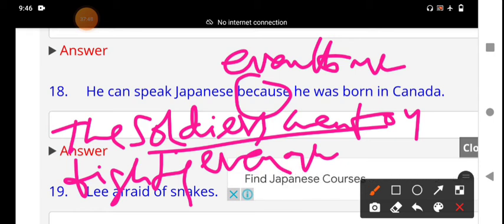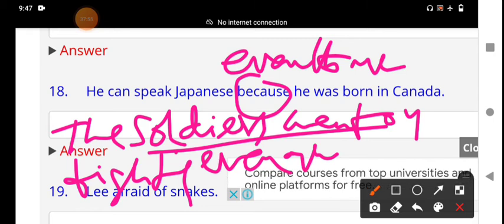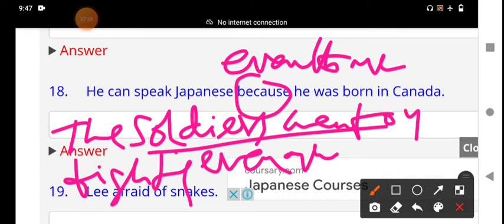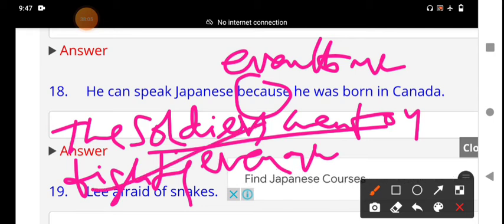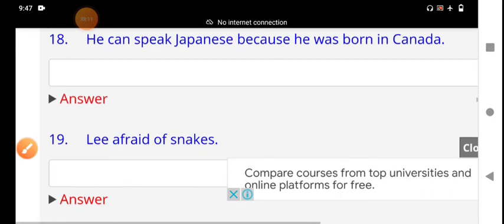Then they don't feel fear. Even though they are badly injured, the soldiers went on fighting. On that time we use even though and though, although. That is the explanation, my dear student.